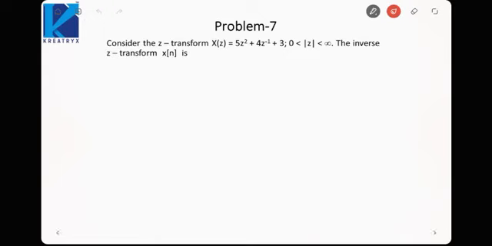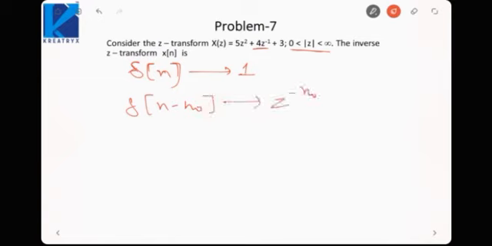Okay. In the next problem, we have been given X(z) and we need to find the inverse z transform x[n]. Here ROC is entire z plane except origin. Origin is not there because this term would go to infinity if z is equal to 0. So first let us understand delta n has a z transform of 1, and if we shift it, delta n minus n naught would have a z transform of z raised to power minus n naught.